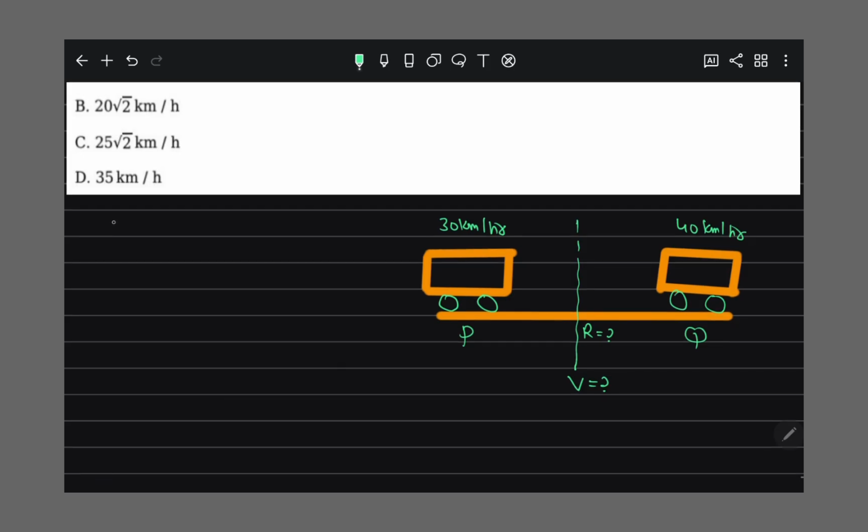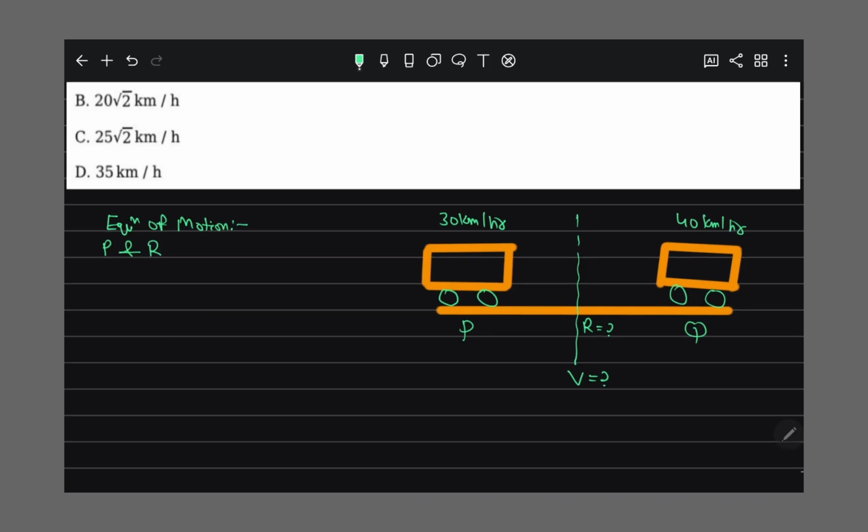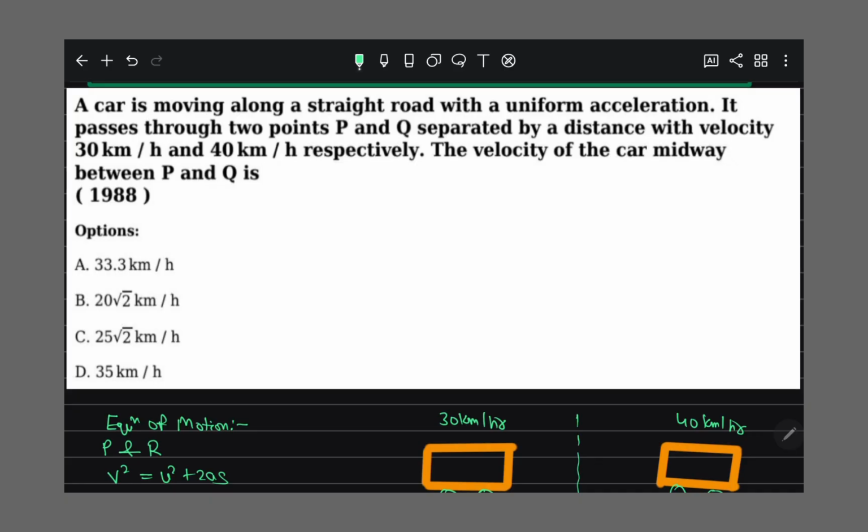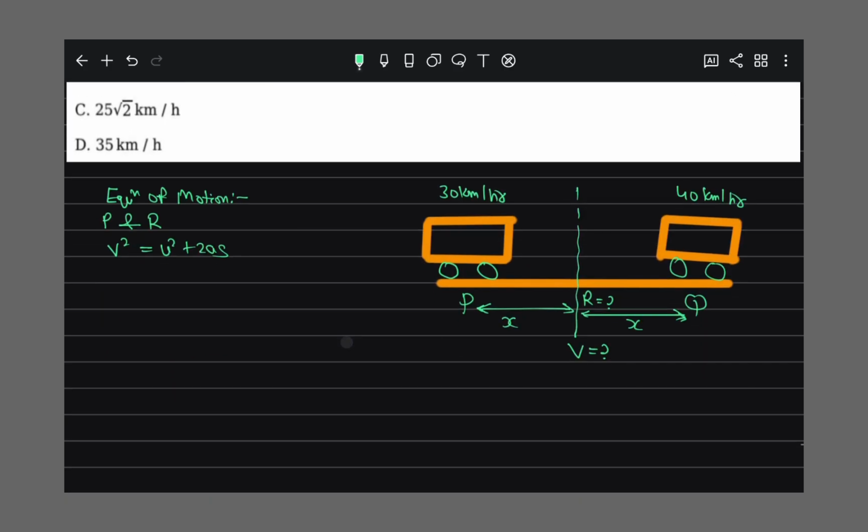So the equation of motion for P and R is v square is equal to u square plus 2as. This is our equation. Here x is the distance traveled, and this also travels distance x.